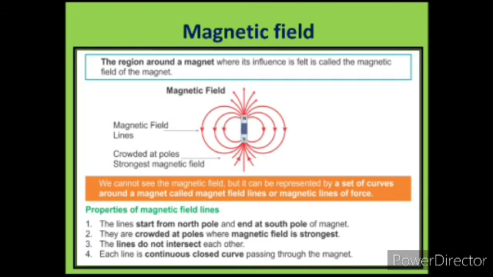There are a few properties of magnetic lines. These lines always start emerging from the north pole and end at the south pole. They are crowded at the poles because they emerge from the poles only and all end at the poles. The lines do not intersect each other. Each line is a continuous closed curve and passes through the magnet.